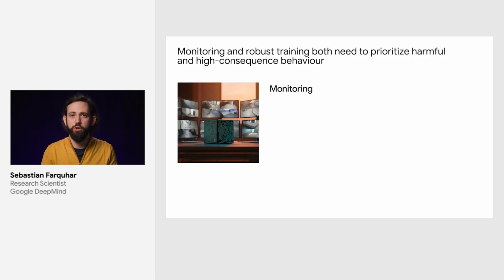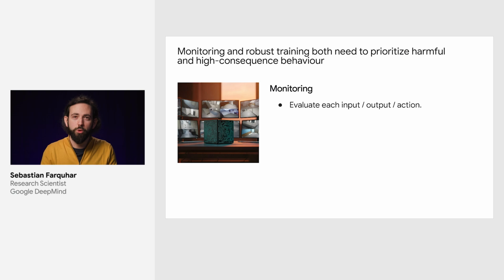Monitoring and robust training both need to prioritize harmful and high consequence behavior. When we monitor, what we want to do is to evaluate each possible action or output, each event that actually happens in the deployed system. And while we can't evaluate or really rate everything that could in principle happen, it is feasible to evaluate everything that does in fact happen. Only a finite number, like a really, really big finite number of things actually happen, and we can check each one.